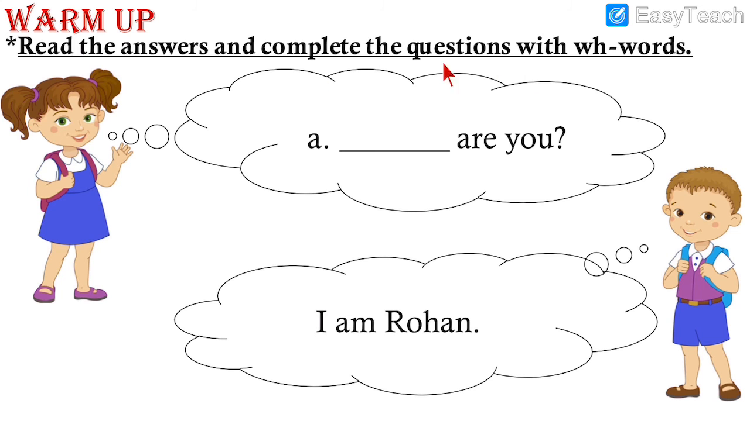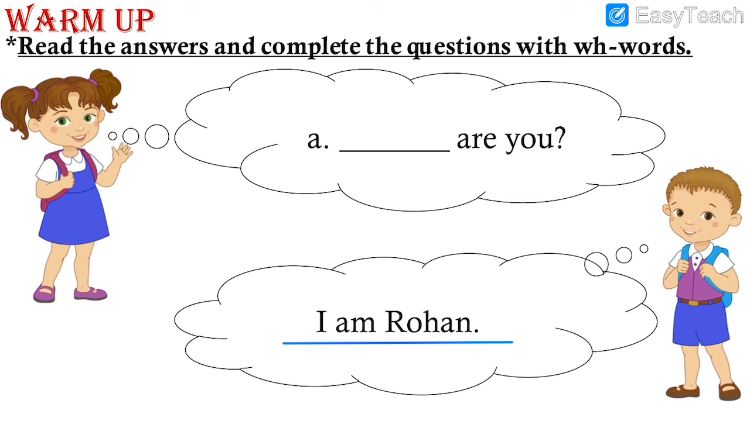Read the answers and complete the questions with WH words. The first sentence here is, I am Rohan. That is the sentence. From that, the question you have to make is, dash are you? The answer is given, I am Rohan. From that you have to make the question, dash are you? So what will be the WH word? How are you or who are you? What do you write? I am Rohan.